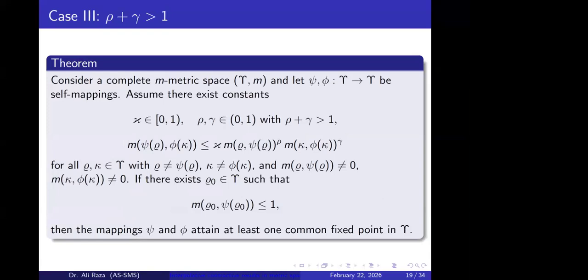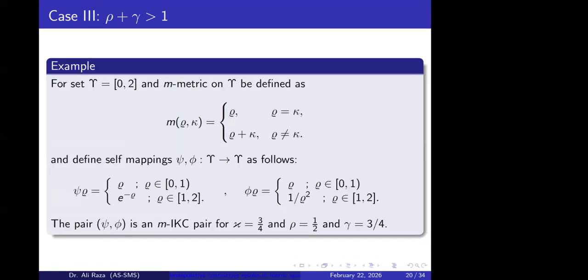So in that case, the corresponding pair of mappings, if it satisfies this condition, we call this a pair of interpolative Kannan type contraction. And secondly, if there exists some point from this space such that its m distance is less than or equal to 1, so here we have an additional condition for the existence of a point in this space. If such a point exists, we can say that this pair of mappings has at least one common fixed point in this complete metric space.